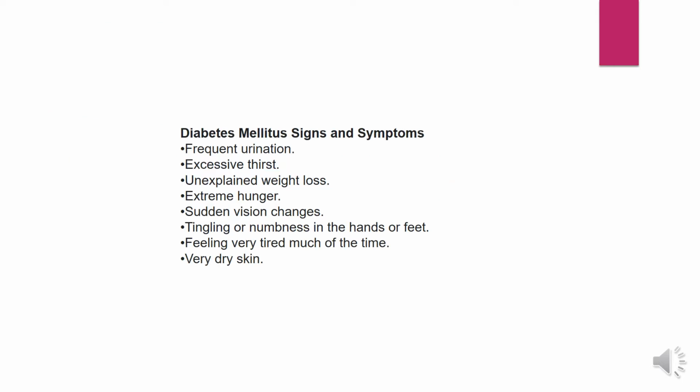So let us see diabetes mellitus. What are the signs and symptoms? Frequent urination, excessive thirst, unexplained weight loss, extreme hunger, sudden vision changes, tingling or numbness in the hands or feet, feeling very tired much of the time, very dry skin. These are the symptoms of diabetes mellitus.